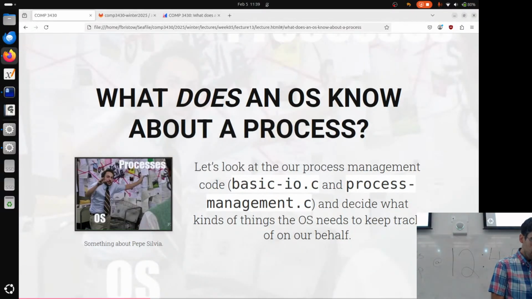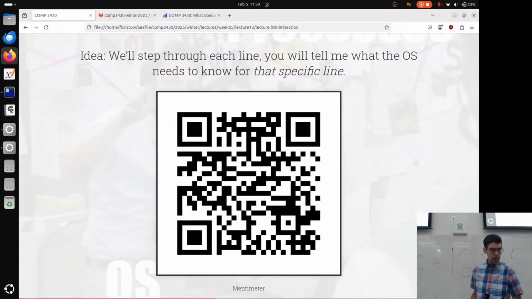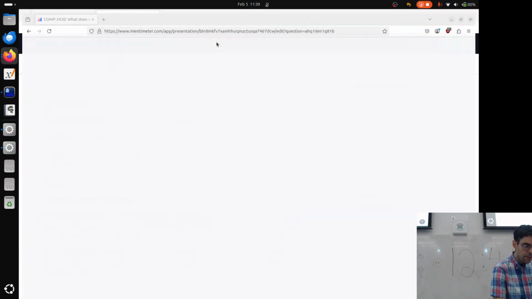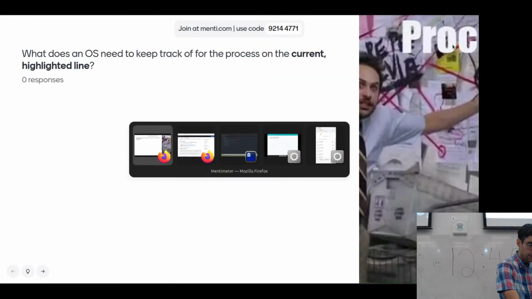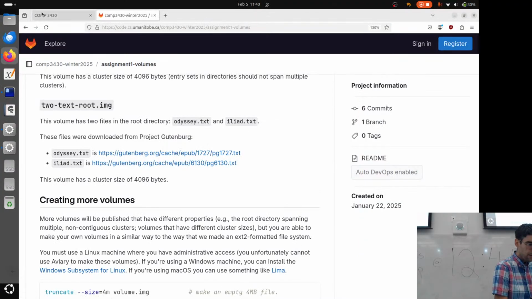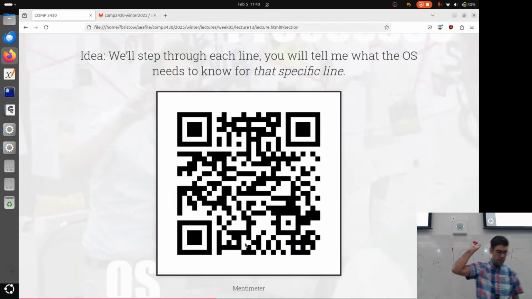The way that I'm going to ask you to do that is I've got a Mentimeter that I've prepared, and I'm going to start it just over here, and then pop back over to this QR code. So I'll put this up for just a couple seconds, and then I'll switch to the Mentimeter itself. Okay, so I'm going to switch over to the Mentimeter.